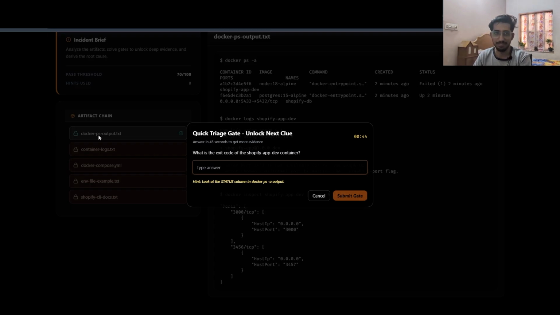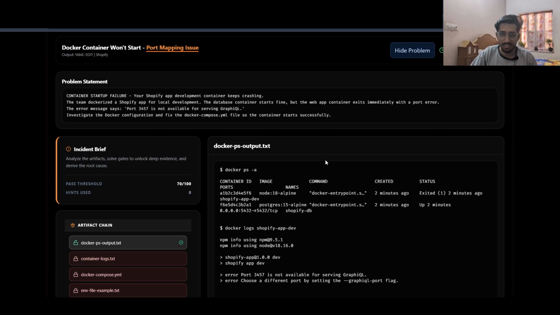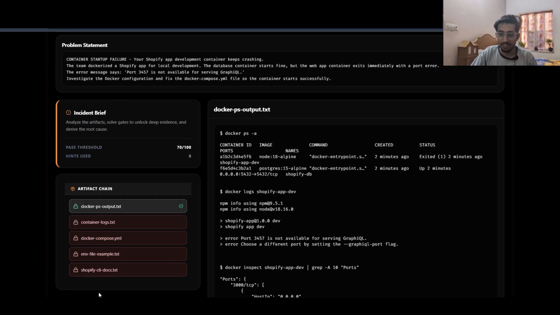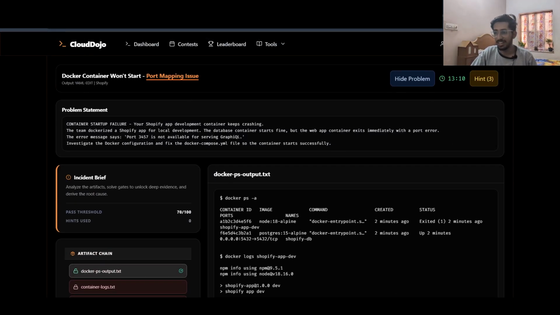These artifacts are chained. If you want to unlock the second artifact, you need to first analyze the first artifact. This forces us to not jump to the next artifact that easily. We cannot skip the output presented to us. We need to analyze it first, and you cannot spend forever analyzing these artifacts to unlock the next one, because the whole problem is time bound. In 15 minutes you need to solve this problem, or you lose your points.